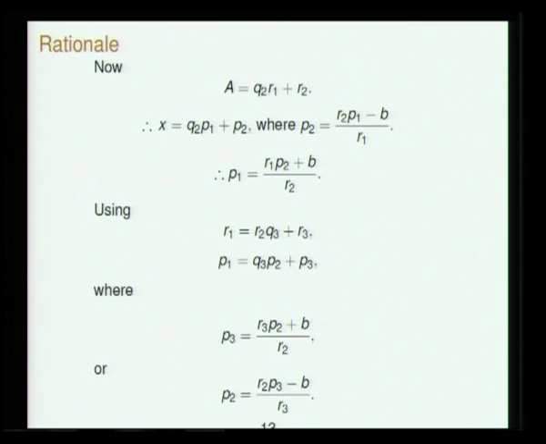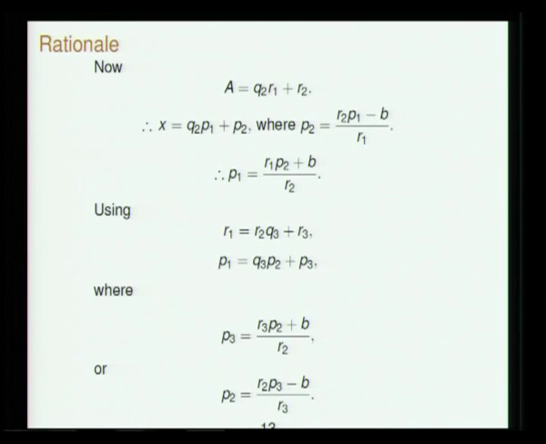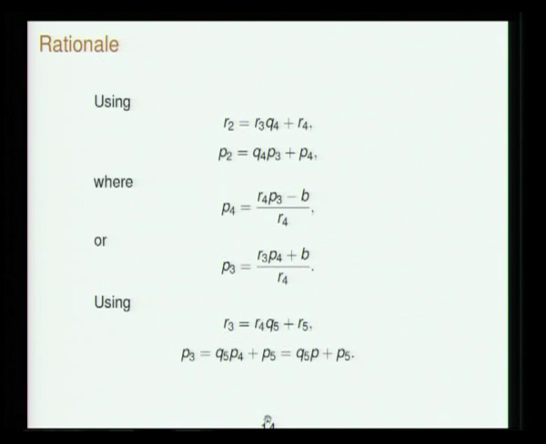So now A is actually again, when A is divided by R1, the remainder is R2 and the quotient is Q2. So A can be written like this. So x is Q2 P1 plus P2 where P2 is this. So again from this one can write P1 is equal to R1 P2 plus B by R2. And again R1 when it is divided by R2, the quotient is Q3 and the remainder is R3. So P1 you can write like this and so on. So you get these kinds of equations. You can have a closer look later.